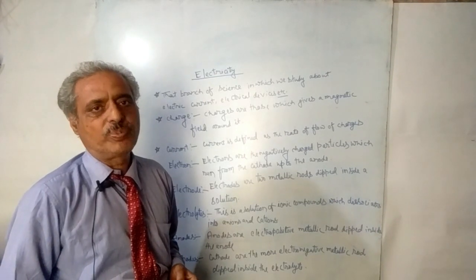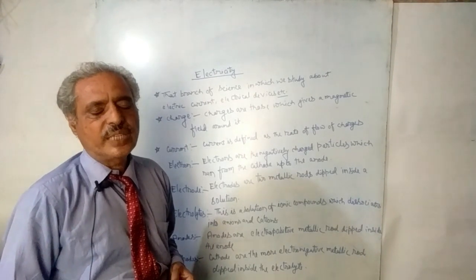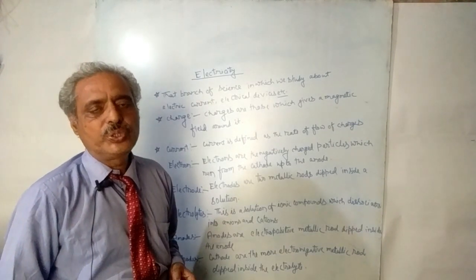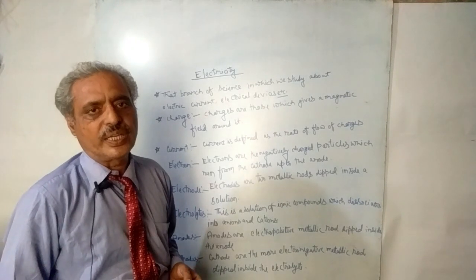And first of all Oersted, the great scientist, told that the magnetic effect is originated by electric current.